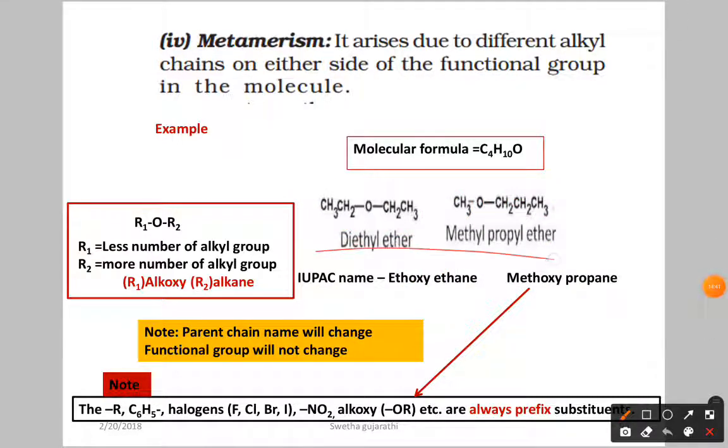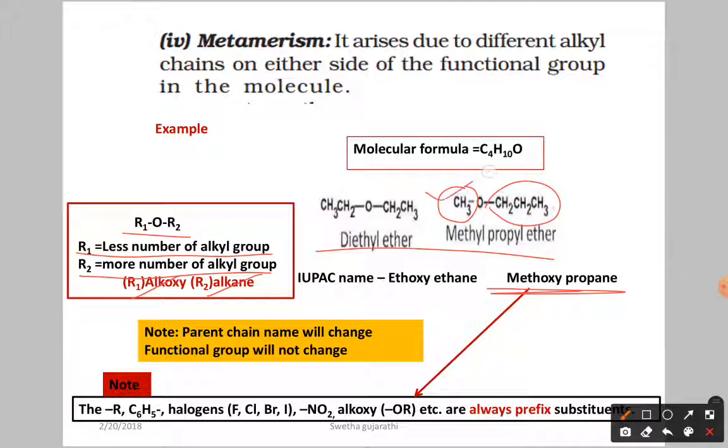Here in our nomenclature, if you have two substituents in R1OR2, R1 is the alkyl chain with fewer carbon atoms and R2 the one with more carbon atoms. For the smaller one you write alkoxy, and for the chain with more carbon atoms you write the alkane. Here is the example. We have fewer carbon atoms, only one, and here we have more.